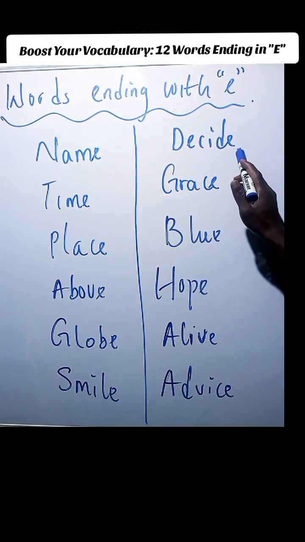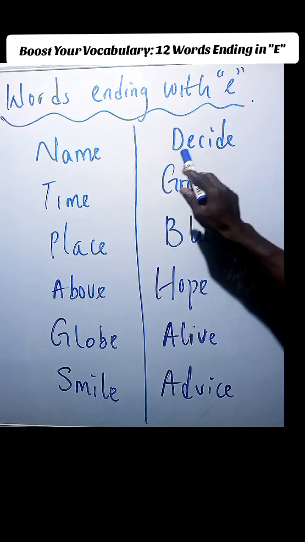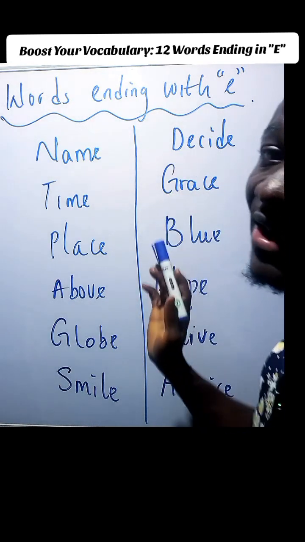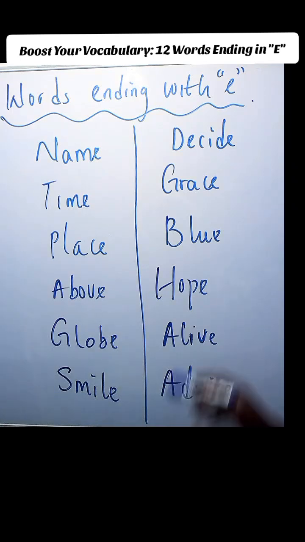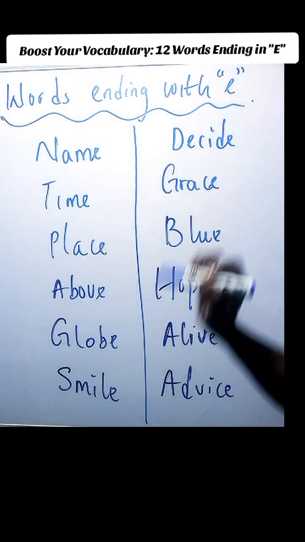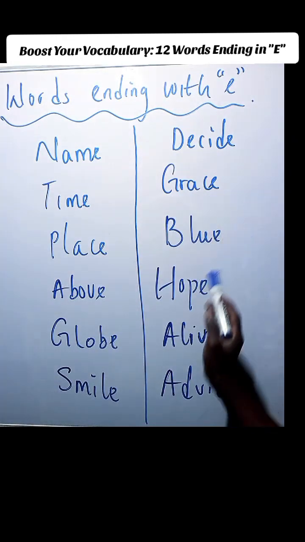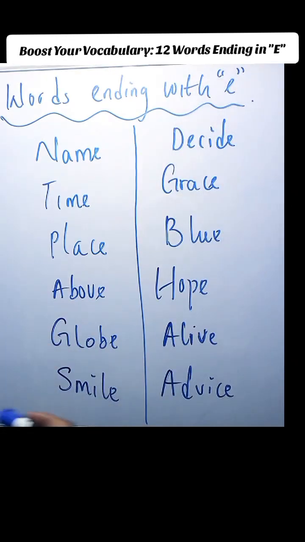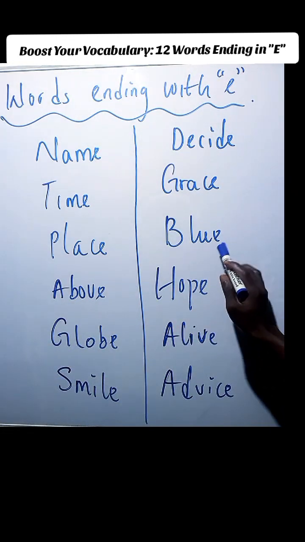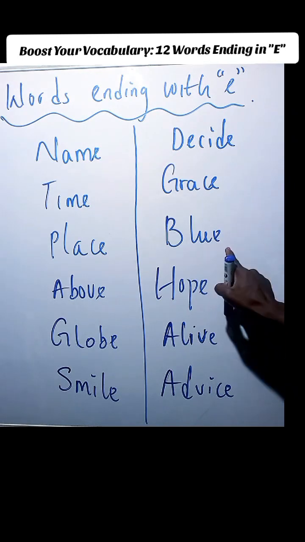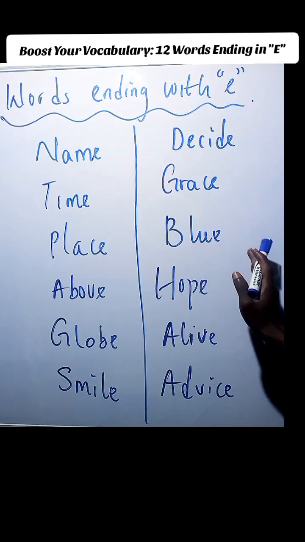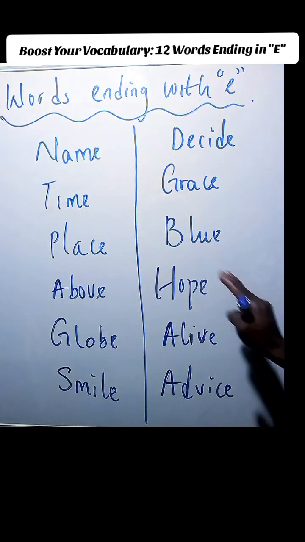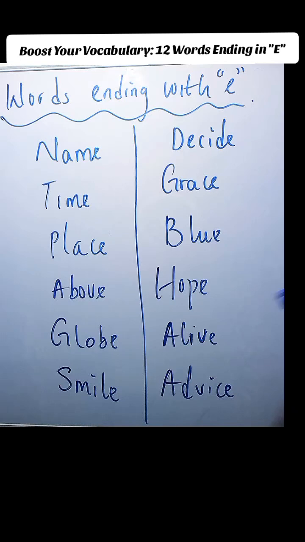Now this one that ended with E, and we have I here, we are going to call it side. Say it, side. You are going to use the I to pronounce. Alright. Now this one that ended with E and there is A here, you are going to call it grace. You can hear the A, grace. Say it, grace. Now also this one ended with E and we have U here as the vowel before the E that comes last. So this is going to be called blue. Say blue. You can hear the U, blue. Okay. So that is how it's going to be.